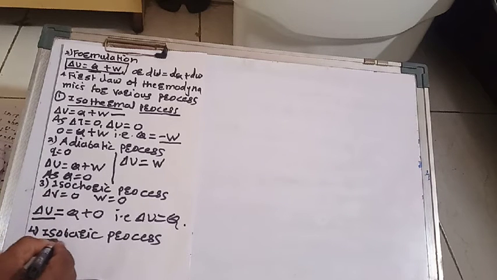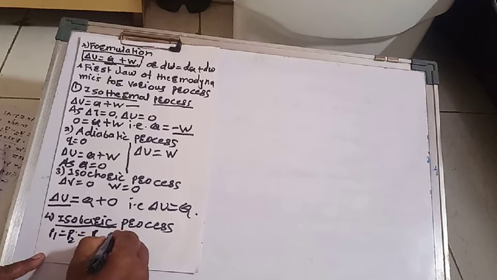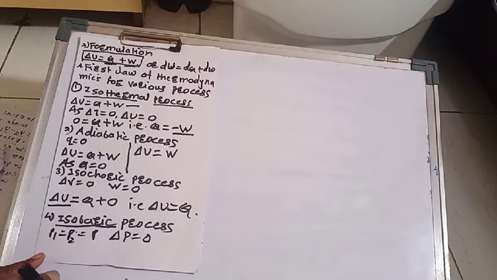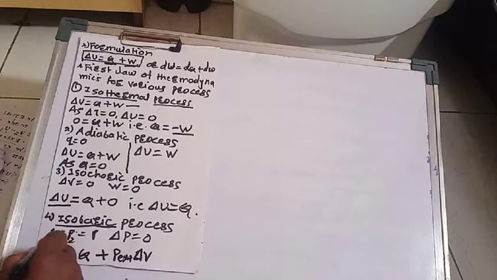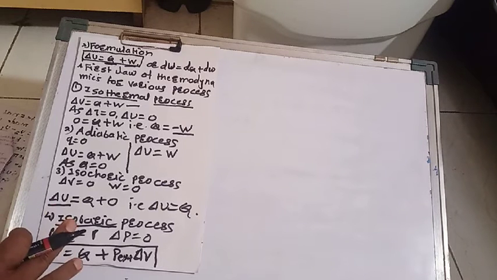Then isobaric process. In isobaric process, P1 is equal to P2 is equal to P, means delta P is equal to 0, but P is not equal to 0. Hence this equation becomes delta U is equal to Q plus P external delta V. So you have to remember this equation. So this is about different processes, and first law of thermodynamics is used for these different processes.